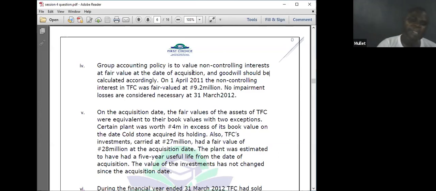If they now say the fair value of TFC as a whole, 100%, is different from this one, what do I do? I will use the group structure, 10% on the fair value, to get the NCI. But in this one, they give me the fair value of NCI directly, nothing more. 9.2.